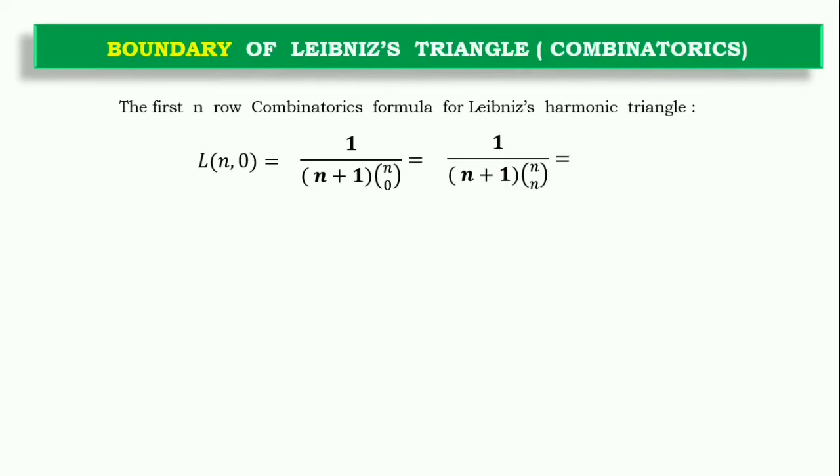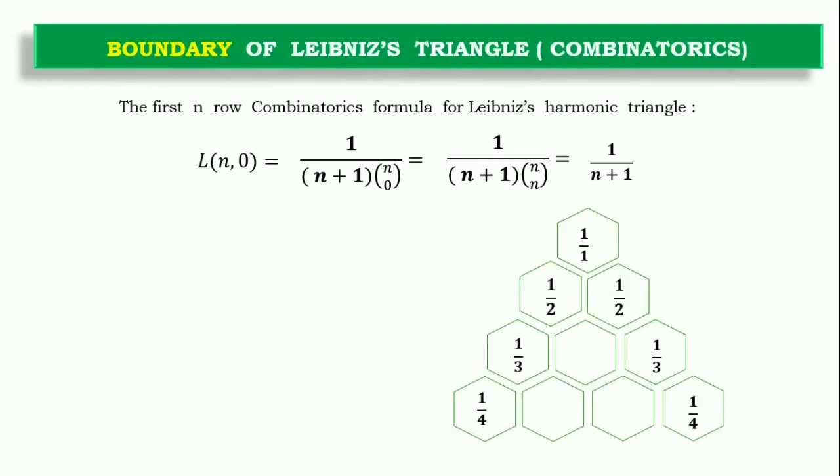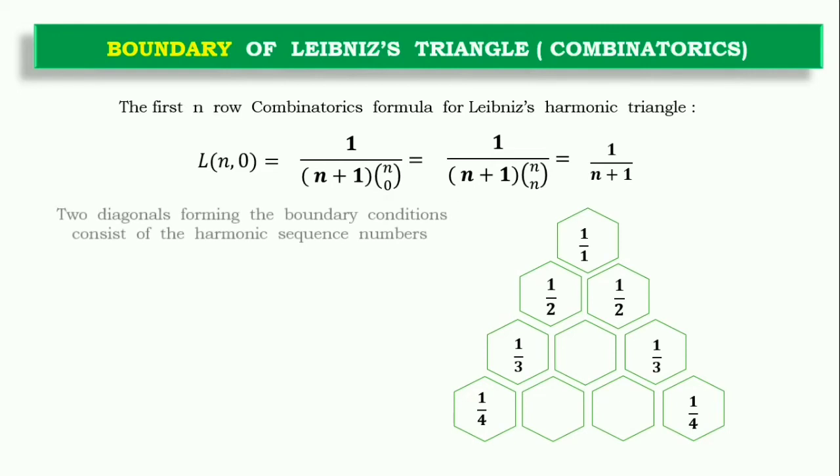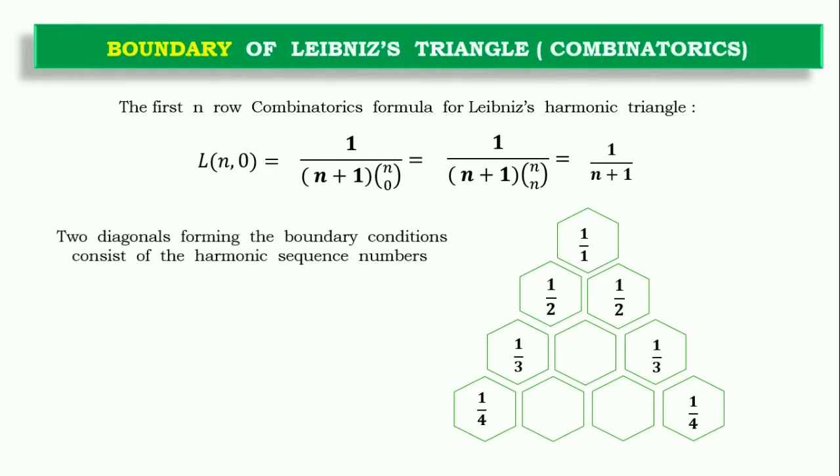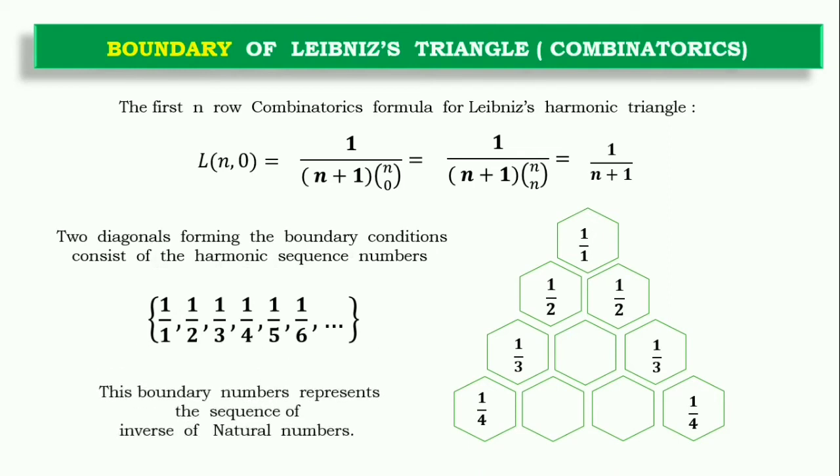As the combinatorics n C 0 and n C n are equal to 1, it will have 1 by n plus 1. Moreover, if we construct the boundary using the Leibniz general term, we will see that these are the reciprocals of the natural numbers, forming a sequence like this: 1, 1, 1 by 2, 1 by 3. So these are all inverses of natural numbers.